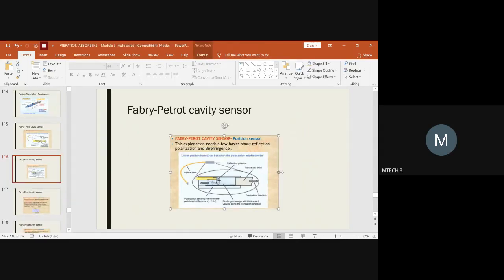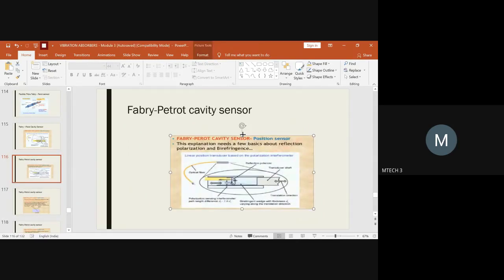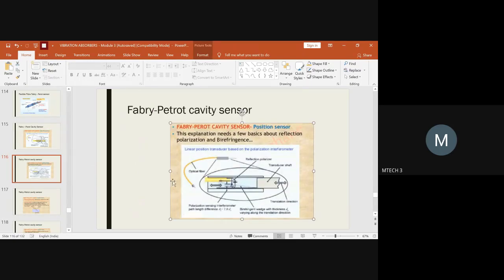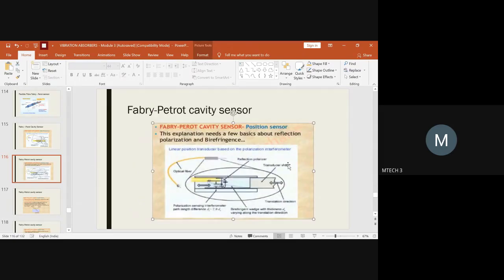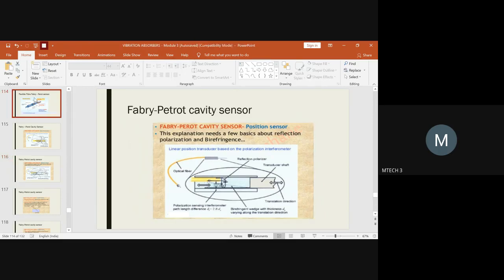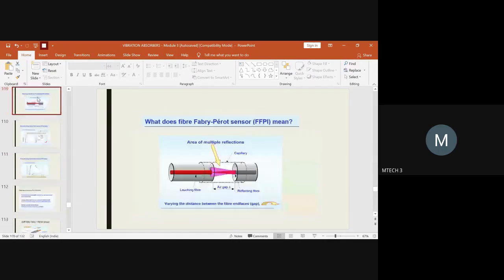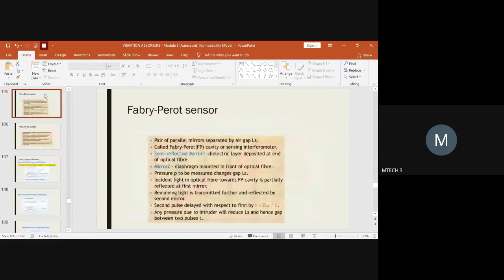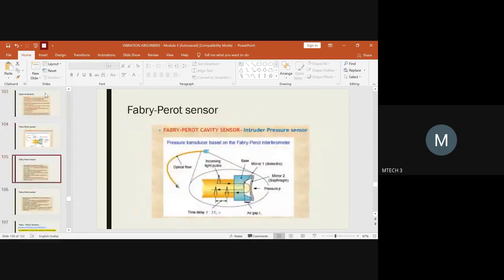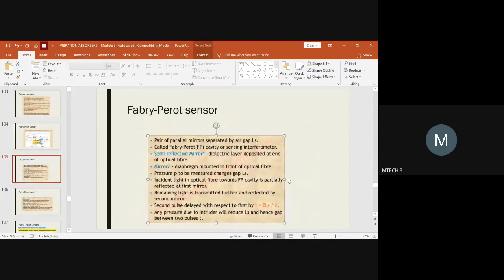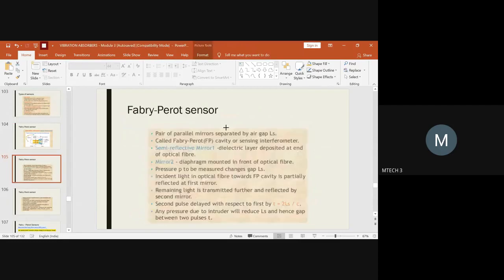And one more thing: if you want to identify the position of a particular device and see how it is moving from one position to another, then we go with the Fabry-Perot cavity sensor based on the position aspects. So these are the four categories of Fabry-Perot cavity sensor we have basically. With this aspect, you can now see what any Fabry-Perot sensor will have.